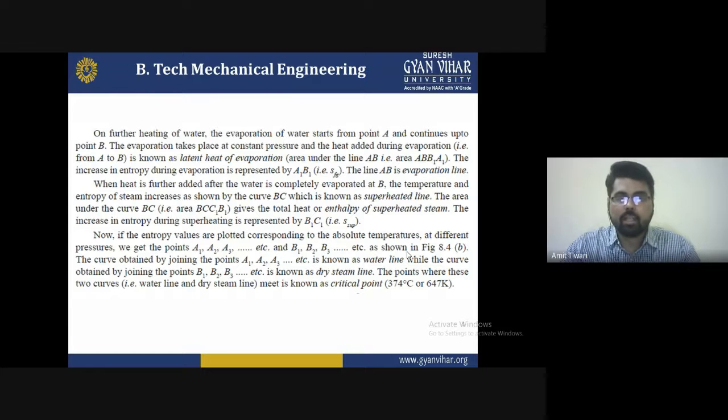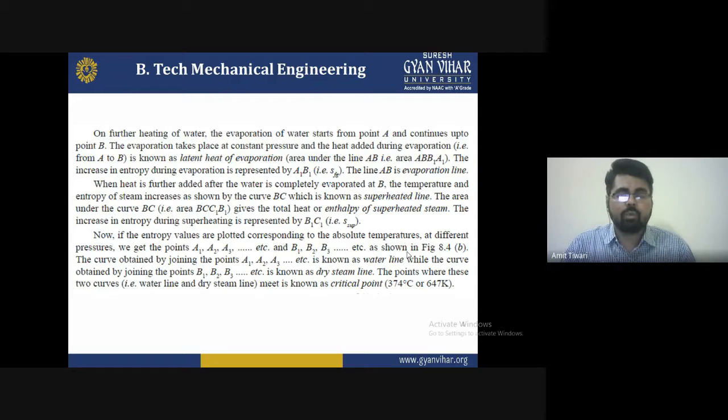So the increasing entropy during the evaporation is represented by the line A1, B1. The entropy of the fluid and the gas are both represented by the line A dash, B dash. And the line AB is the evaporation line, which we consider when heat is further added after the water is completely evaporated at point B.